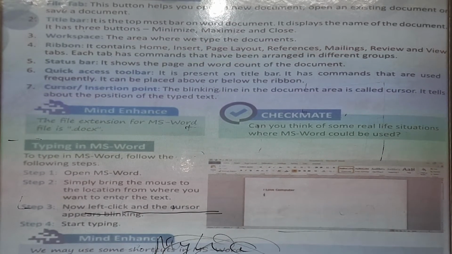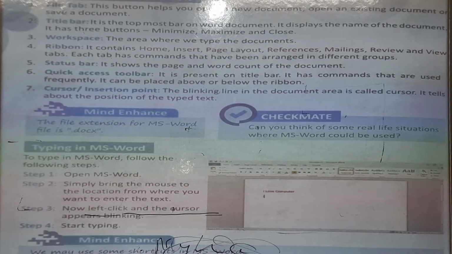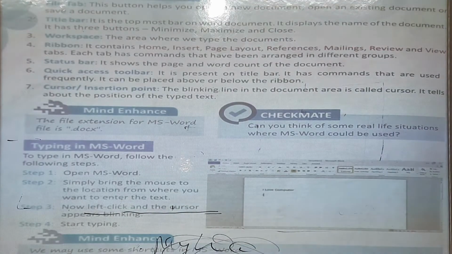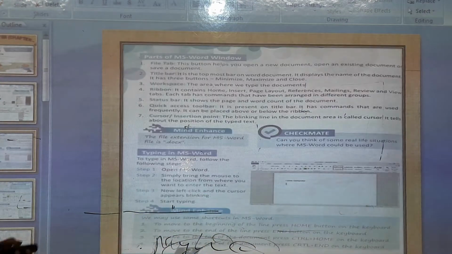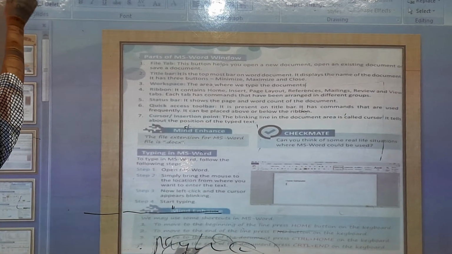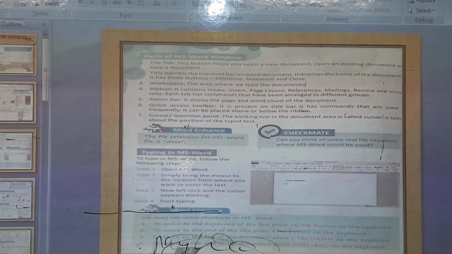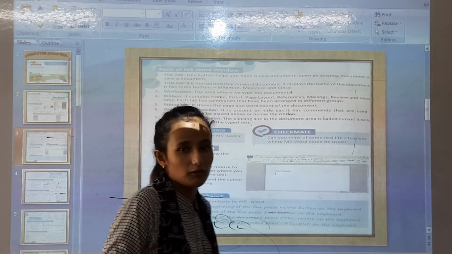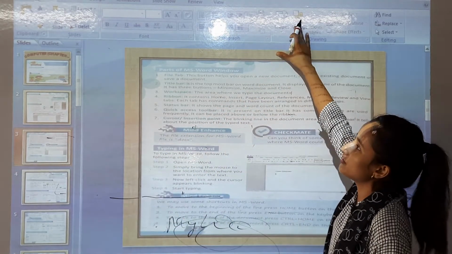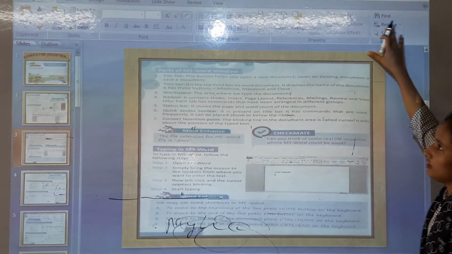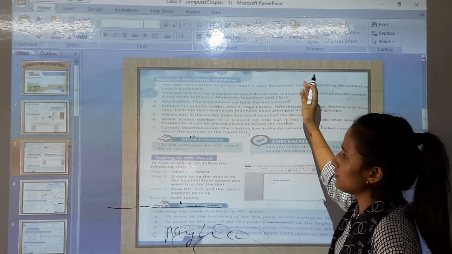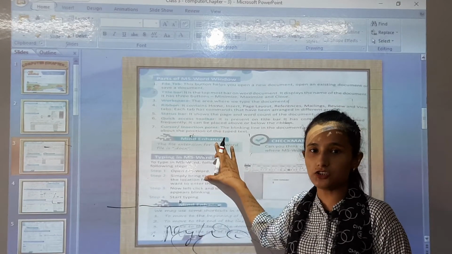Ribbon. What is ribbon? It contains home, insert, page layout, references, mailings, review. Like this you can see. I will give you the examples. So this is a home button. When you go there, you will see insert, design, animation, slideshow, review, view, format. When you go there, you will see all these features.